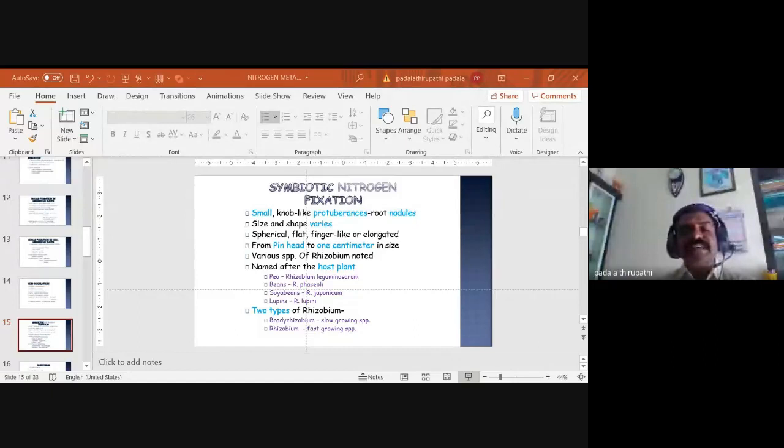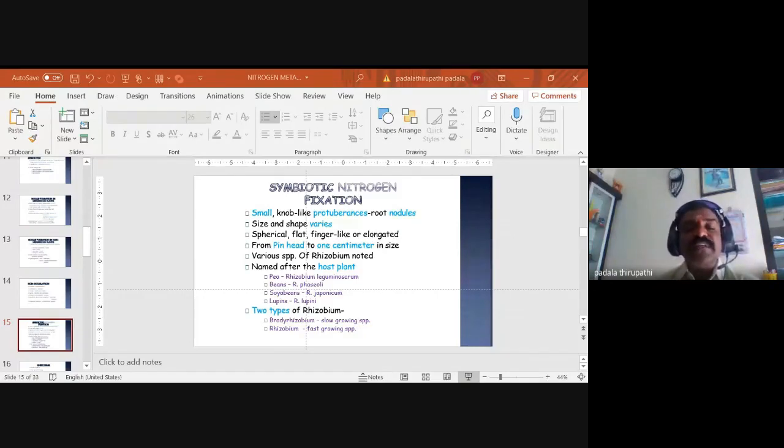And some of the species related to soybeans are Rhizobium japonicum. Why do we call it japonicum? Because soybeans are really related to the country Japan. So we call the species Rhizobium japonicum. And some species we call Rhizobium lupini, associated with the lupin plants. So these are named after the host plants.